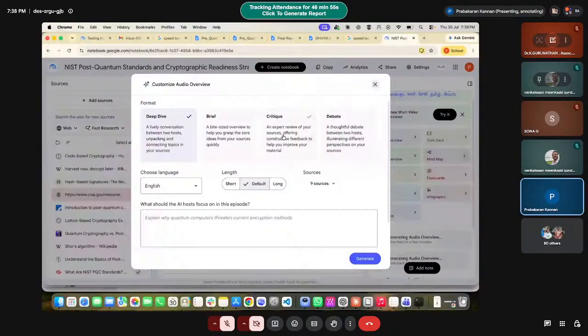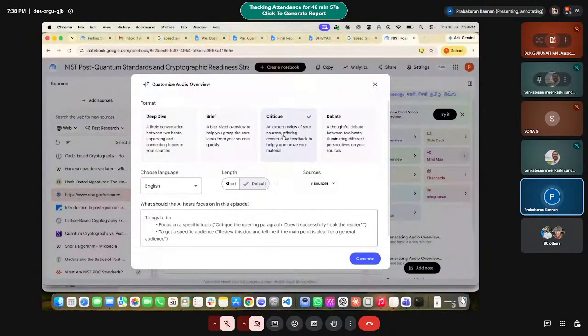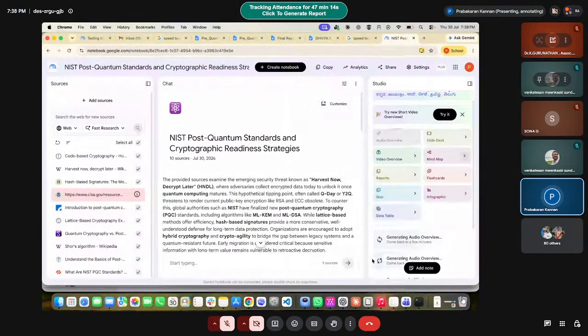Now something like critic and debate. These are the multiple versions. Critic means it will talk about only the negative things. Any language you can choose, and it will give the details. So for critic, I'm going to choose English.